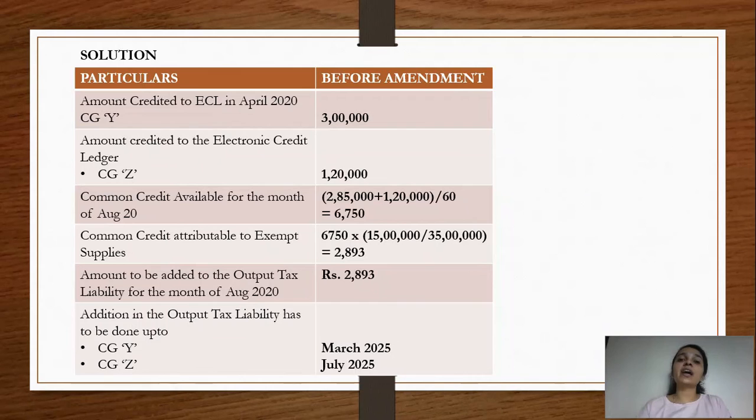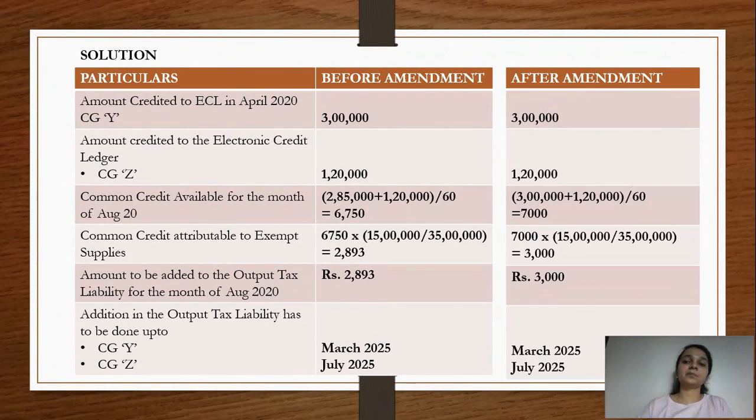Now let's look at the post amendment scenario, what is happening after the amendment has come. Again here there wouldn't be any change in the amount. You've already credited 3 lakh in the month of April, 1,20,000 will come in the month of August. 3 lakh plus 1,20,000 divided by 60, because here in the amended scenario we are not going to depreciate and take the amount, we are going to take the full credit and divide it by 60. We get the amount of 7,000.